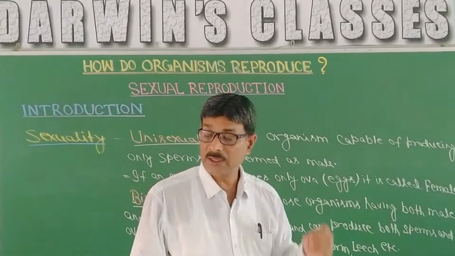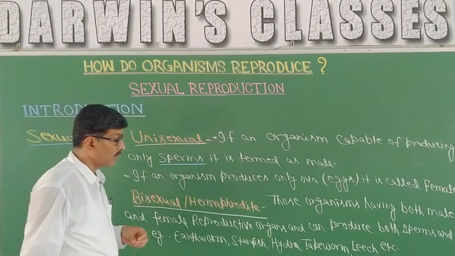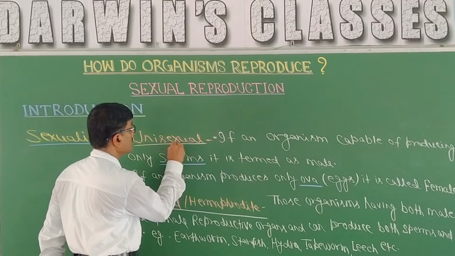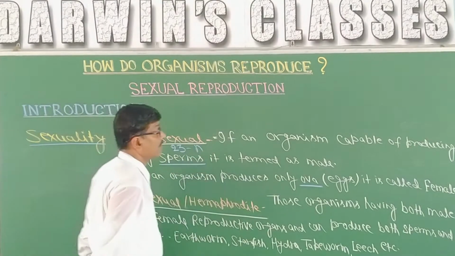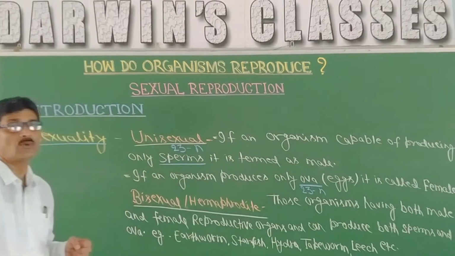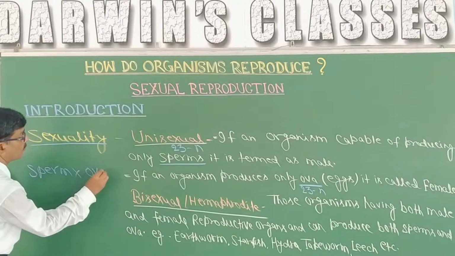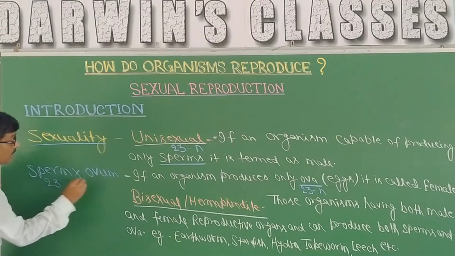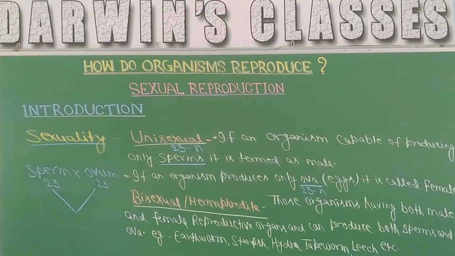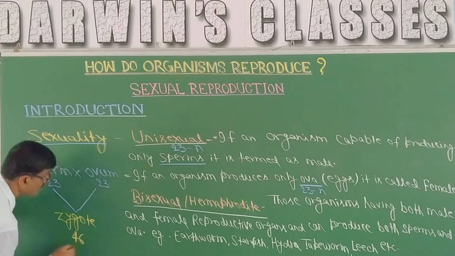That means the sperm will contain 23 chromosomes, as well as the ovum will contain 23 chromosomes, termed as N. And after the union of sperm and ovum, that means 23 plus 23, it will lead to the formation of the zygote, and the zygote will contain 46 chromosomes.